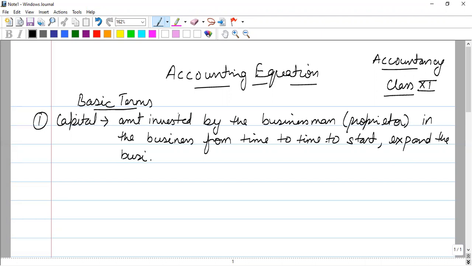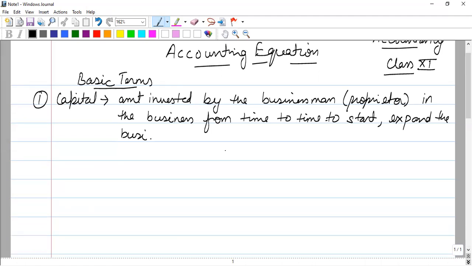Amount invested means the cash or investment in bank or in the form of any asset by the businessman. Businessman is the proprietor in the business. He will invest some amount in the business from time to time. Initially, he will invest at the beginning of the business, then further in future to expand his business operations. Then second term is drawings.